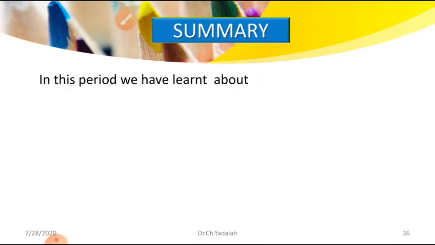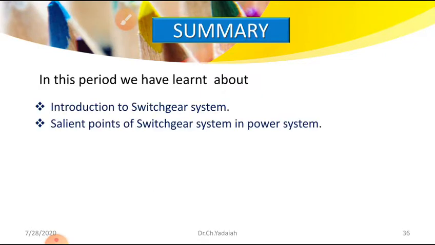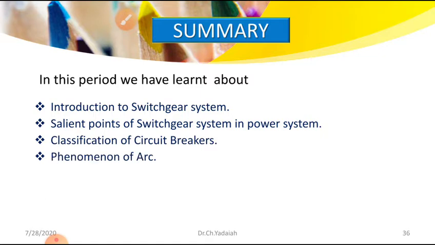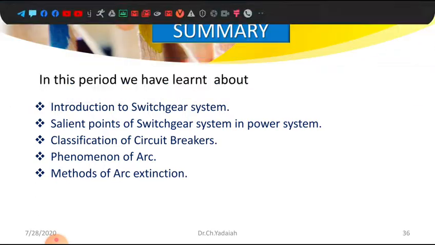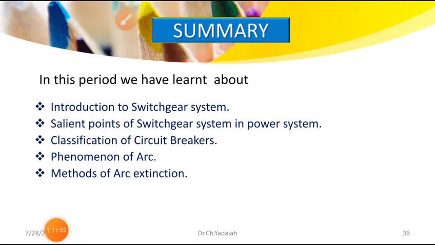We studied the introduction to switchgear systems, the salient points of switchgear in power systems, classification of circuit breakers, the phenomenon of arc, and methods of arc quenching. The high resistance and low resistance methods we will learn later.